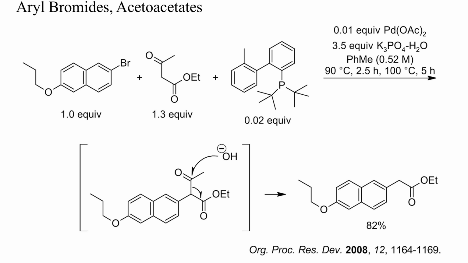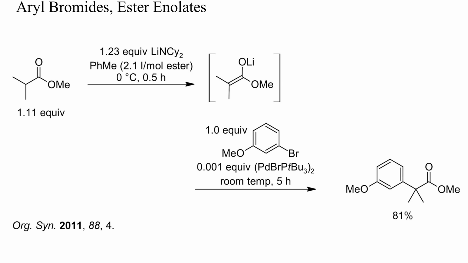1,3-diketones and beta-keto esters are readily cleaved by strong nucleophiles, and in this example, the excess of base cleaved off the acetyl group from the initially formed arylated ketoester. Ester enolates are similarly nucleophilic as ketone enolates and can also be arylated with aryl bromides. Here, the reaction was again catalyzed with palladium.